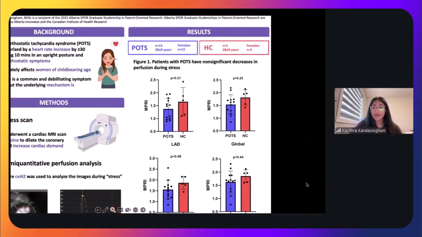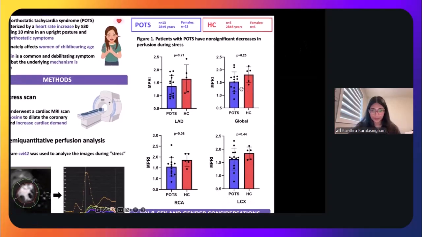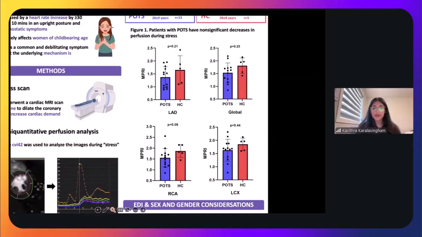This is some preliminary data, so I am only showing data for 13 patients and 5 healthy controls, but I would like to note that these POTS patients and healthy controls were sex matched, so they were all females, and they were very closely age matched as well. They were age matched within 3 years of each other, and as we see the mean age here, the mean age was about 28 years for each group. Moving on to the results here.